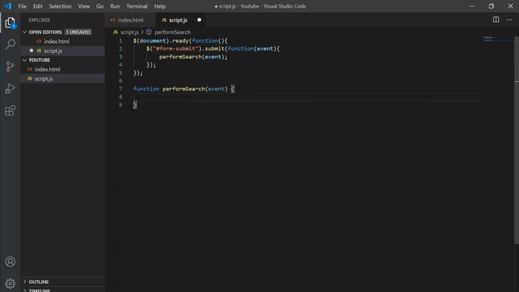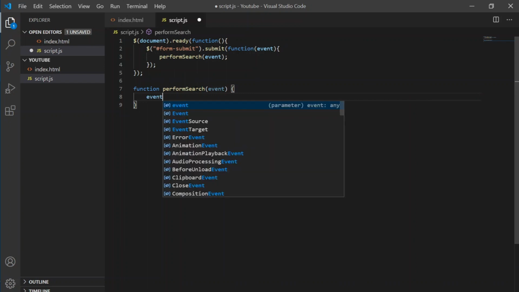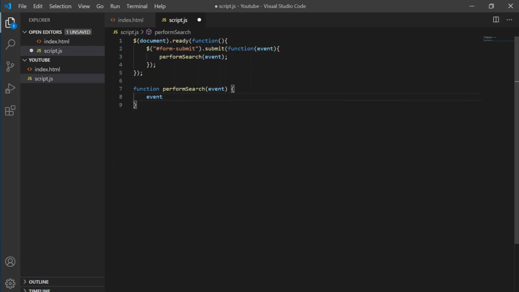When we submit a form, the default action is that it either reloads or goes to a certain path that is mentioned. We do not want that. We only want to display the result in this page only. So we will prevent the default.